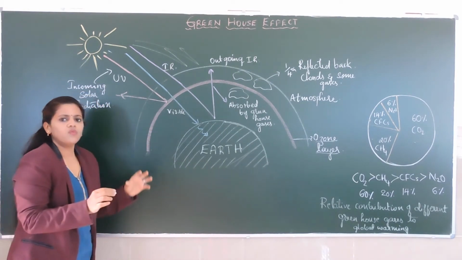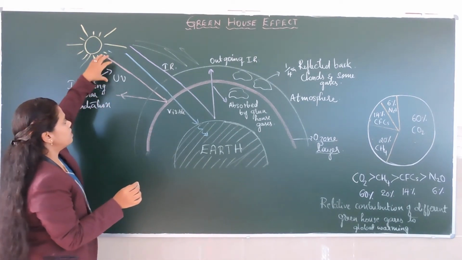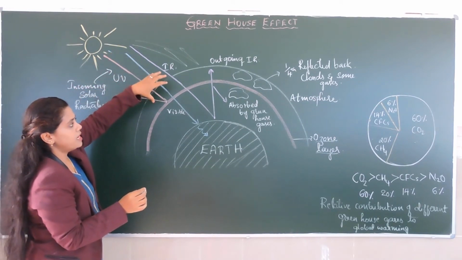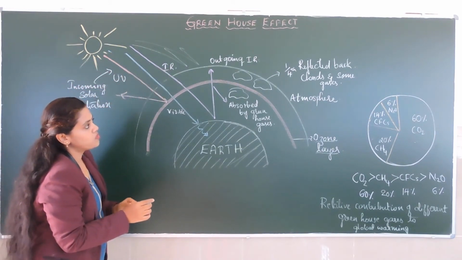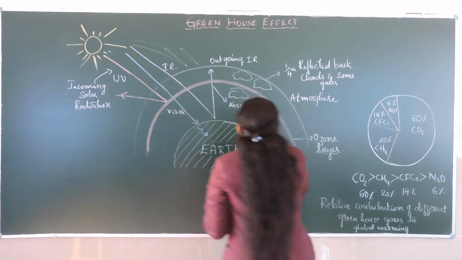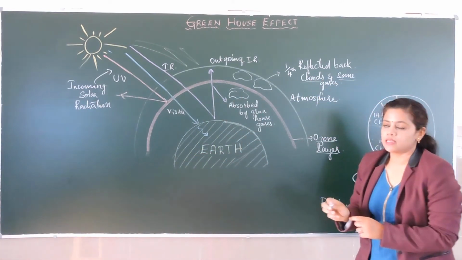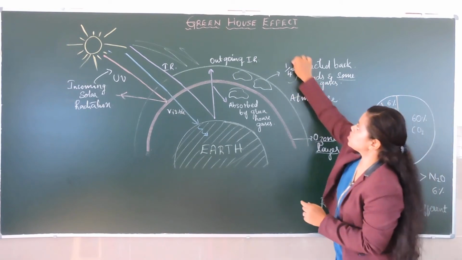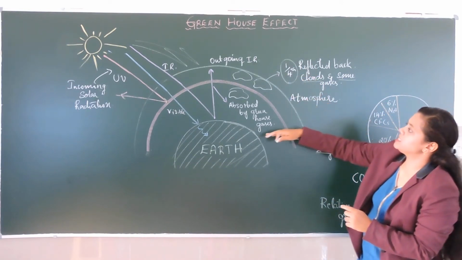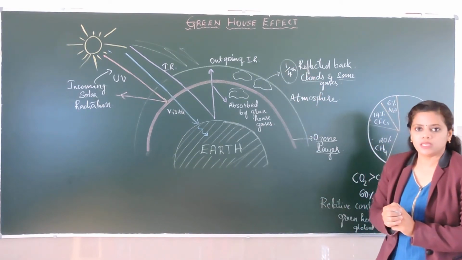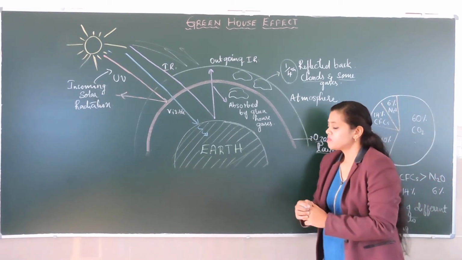Of the radiations entering the Earth's atmosphere, some are absorbed by clouds and some gases, and one quarter of it is reflected back into space.